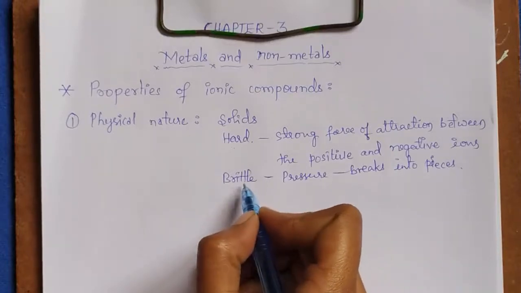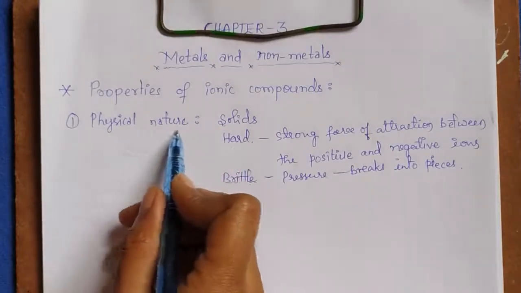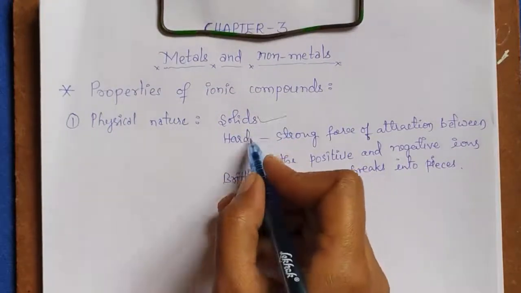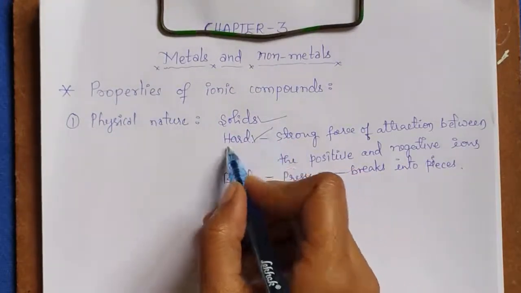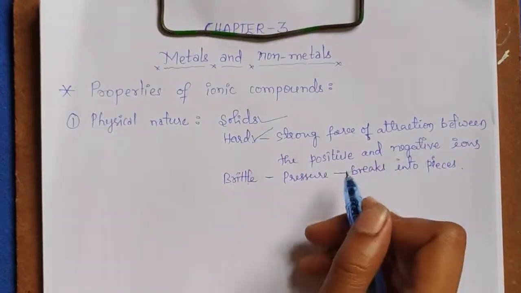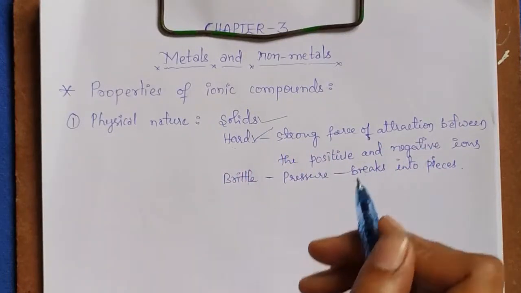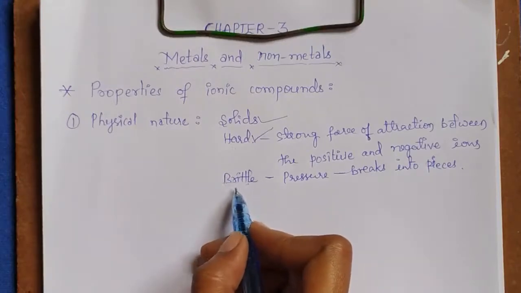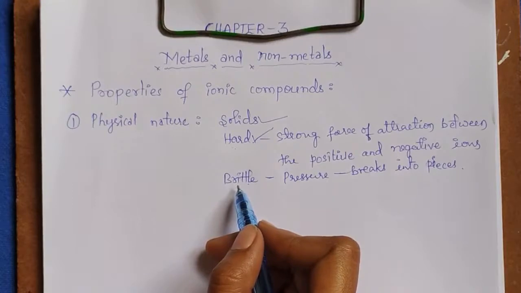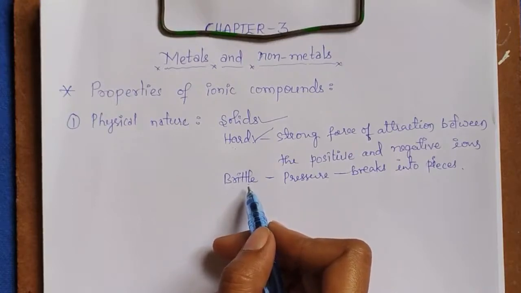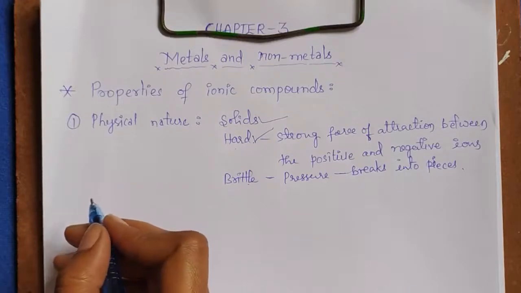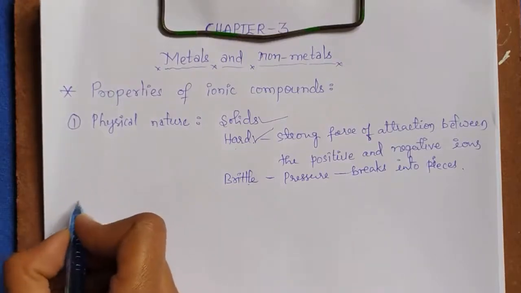So, the physical nature of ionic compounds: they are solids and somewhat hard. This hardness is due to the force of attraction between the positive and negative ions, and they are brittle. They will break into pieces when pressure is applied. Okay, we'll see the next.